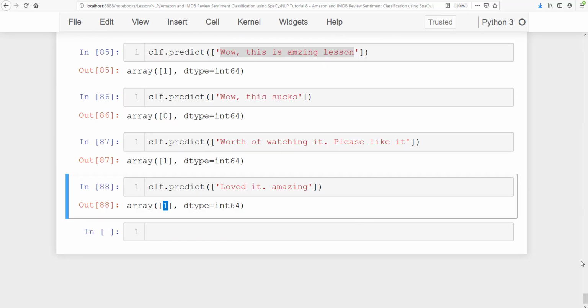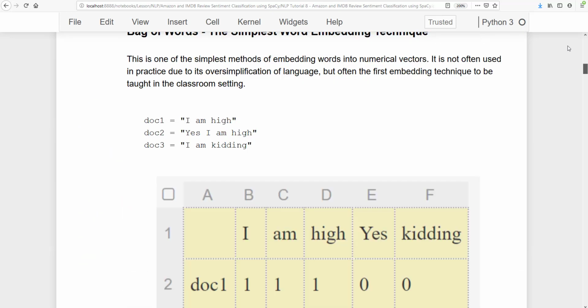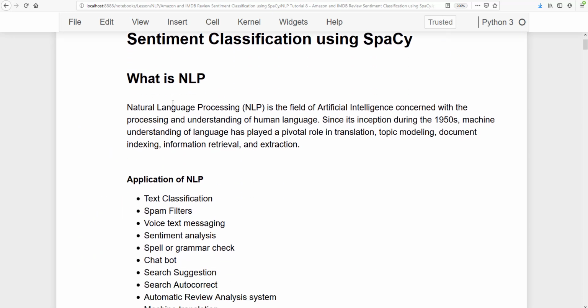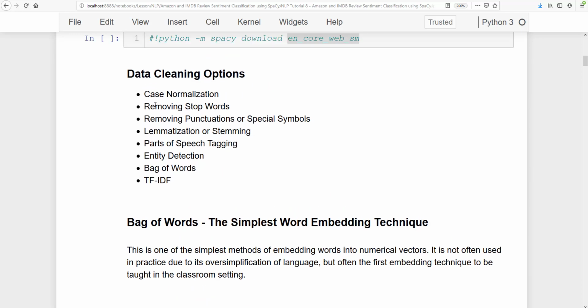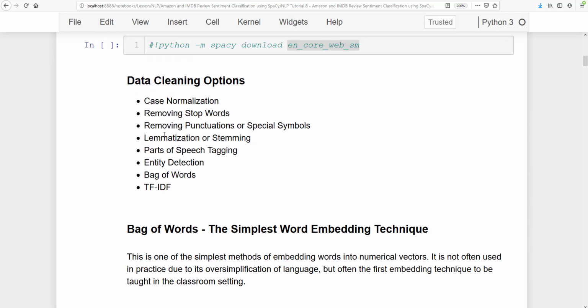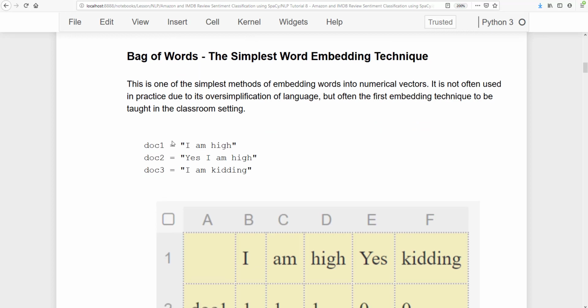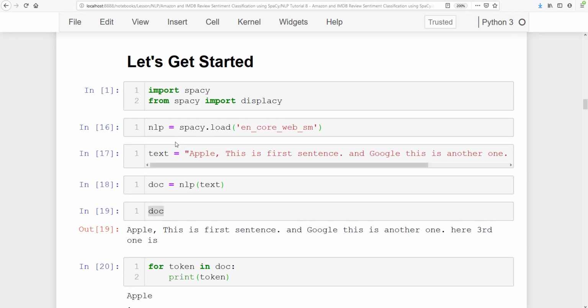So this is the result we will be getting in this lesson. But let's go ahead and start from here. First I'll explain what NLP is and how we can do text data cleaning with SpaCy and scikit-learn, and then what the bag of words and TF-IDF are.